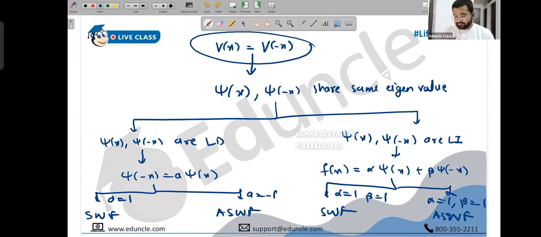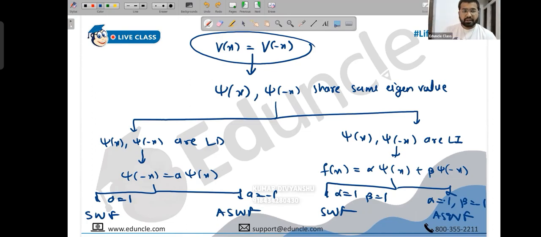So can you explain how this symmetric or anti-symmetric wave function will affect the state of the system? I don't understand the question exactly, but I think you're trying to ask what will happen if the wave function is symmetric, and what will happen if it is anti-symmetric.